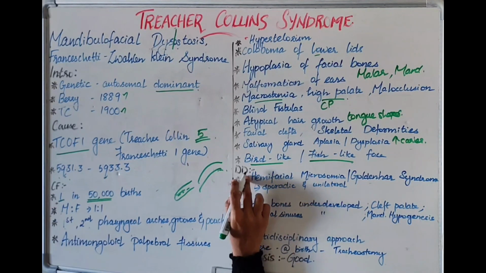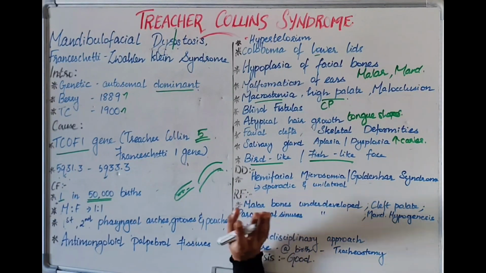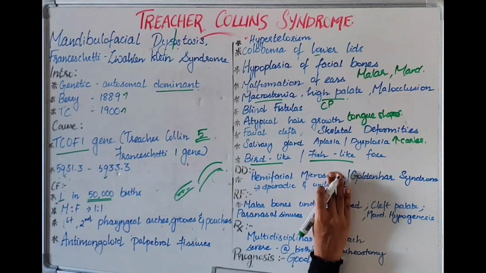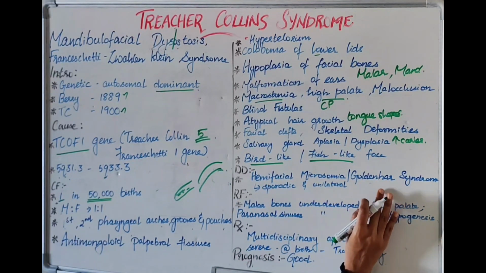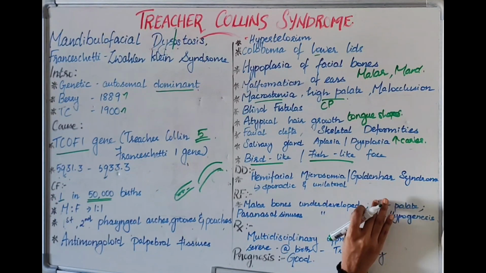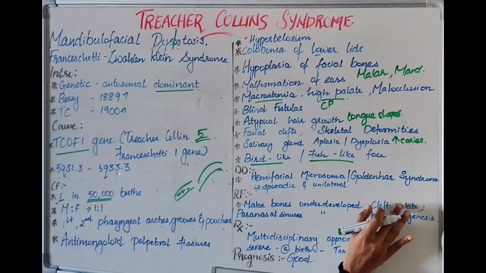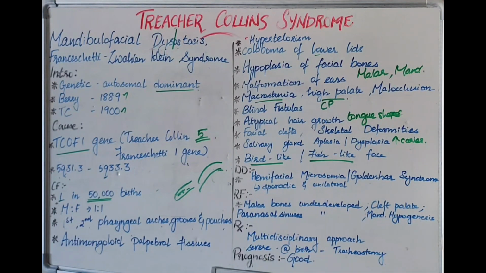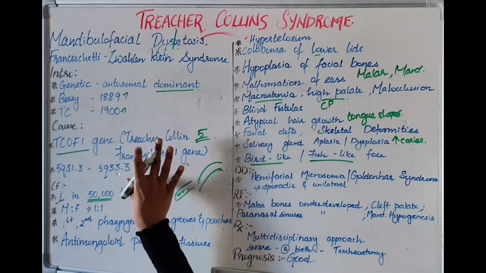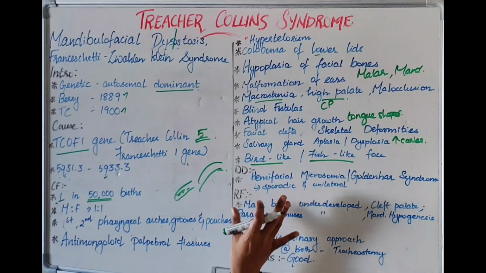Now, differential diagnosis. What is another one which is very similar to Treacher Collins syndrome is hemifacial microsomia, also called Goldenhar syndrome. The other name is oculo-auriculo-vertebral dysplasia. Oculo means eyes, auriculo is ears. So how do you differentiate it from Treacher Collins? Treacher Collins is genetic, whereas this one is sporadic.